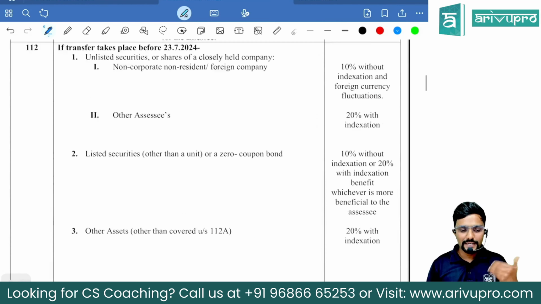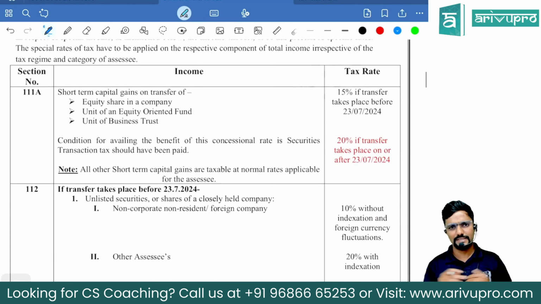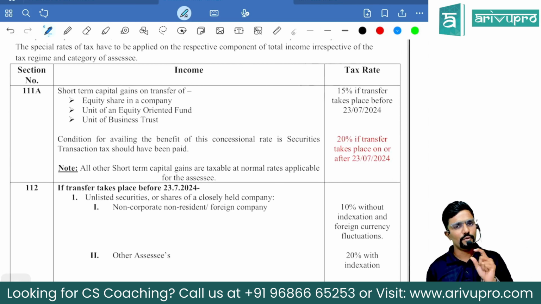Sir, both 111A and 112A covered the same asset, but short term and long term. In both places there was a condition telling STT should be paid. What if by chance STT is not paid? Guys, if the question is silent, assume it is paid. But now they have clearly given that it is not paid, sir. Then what should I do?